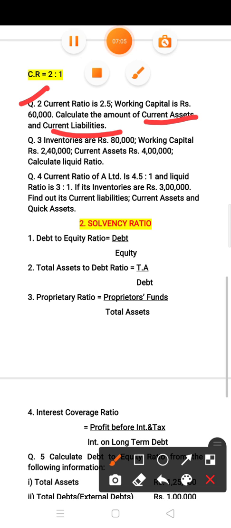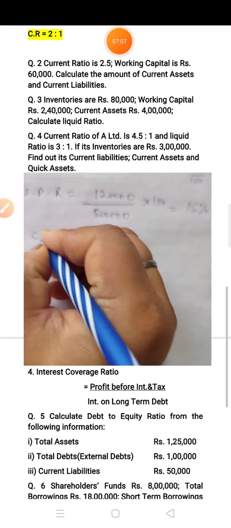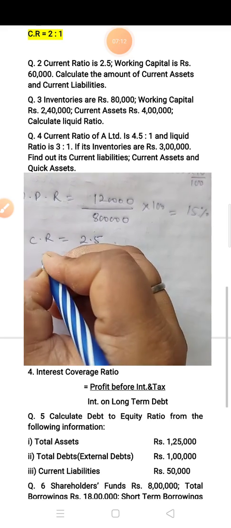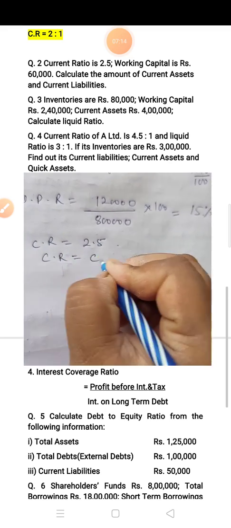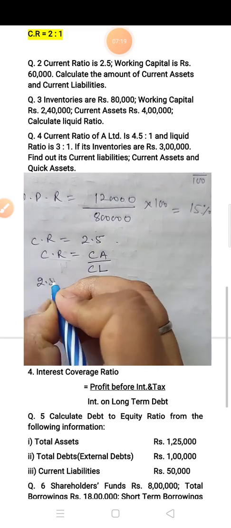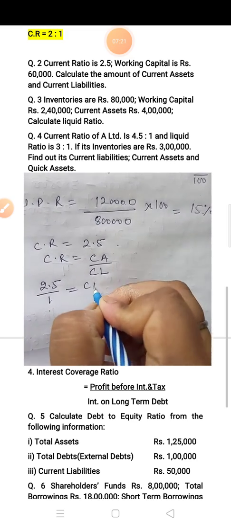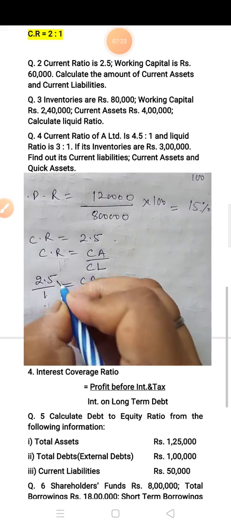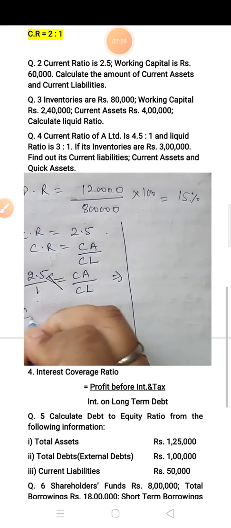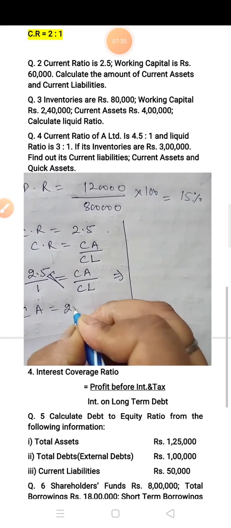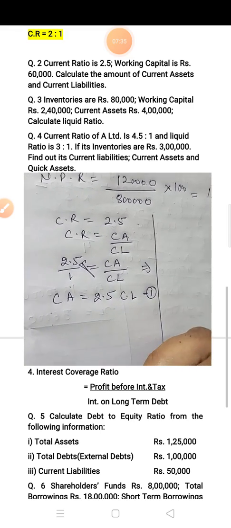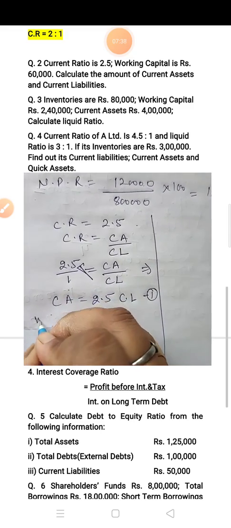So we will start. See, current ratio is given 2.5. Apply the formula of current ratio. The formula is current asset upon current liability, and in place of current ratio apply 2.5 upon 1. Now make the equation. So it is CA is equal to 2.5 current liability. This is the equation number 1. Now second thing is given working capital.